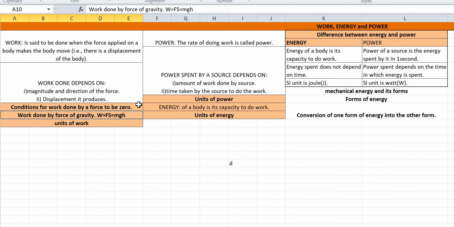So work done depends on two things. What are they? The magnitude and the direction of the force, and second, the displacement it produces.